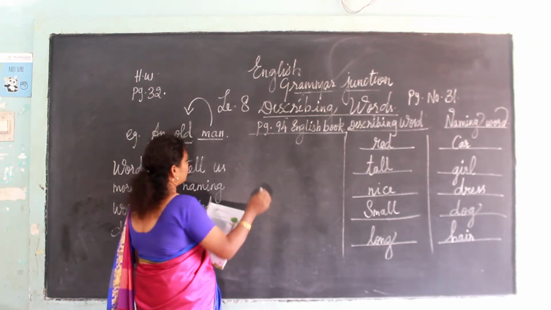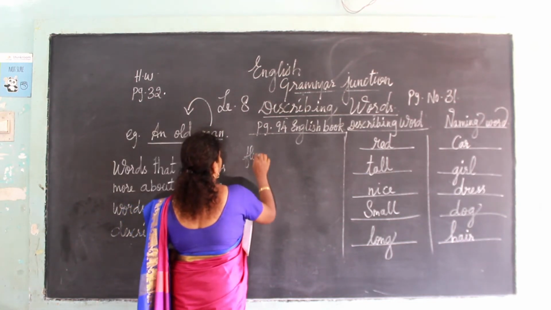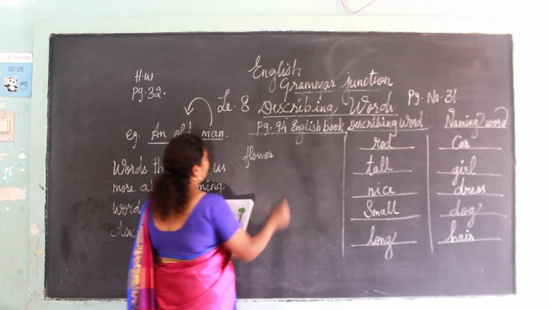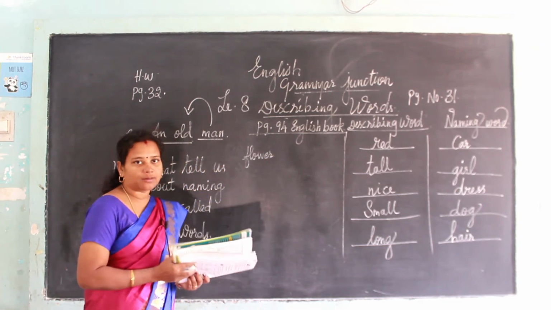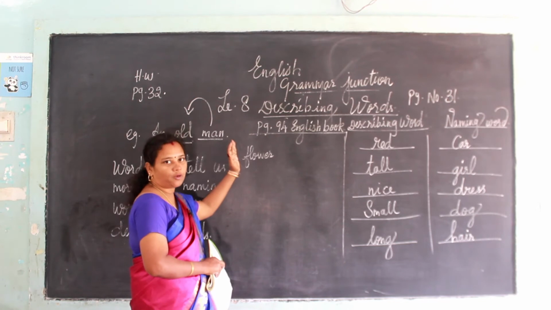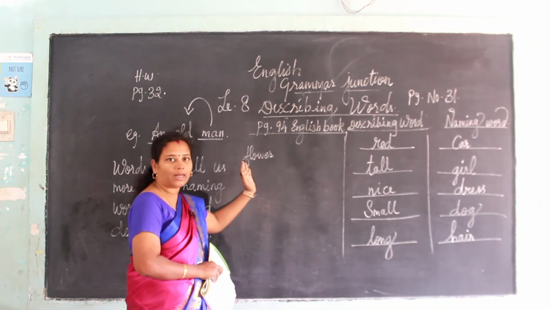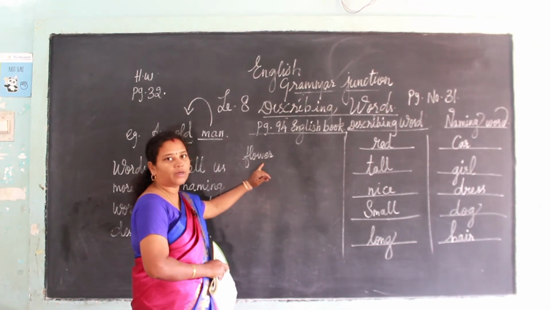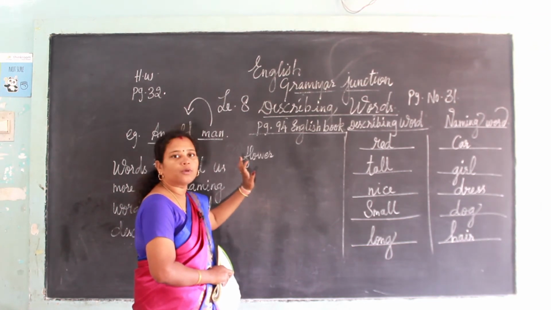The first one is flower. You know that flower மட்டும் தான் சொல்லிருக்காங்க. So how the flower? It is beautiful or ugly அப்படின்னு எதுவுமே சொல்லல. So it is a naming word. So no need to put the color.